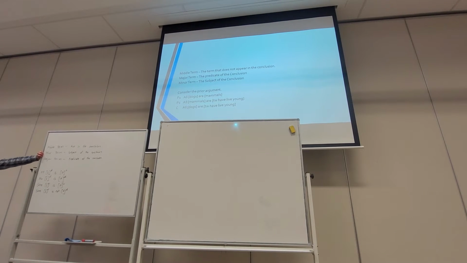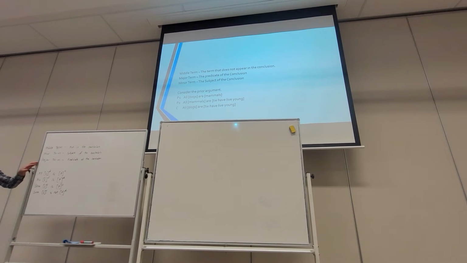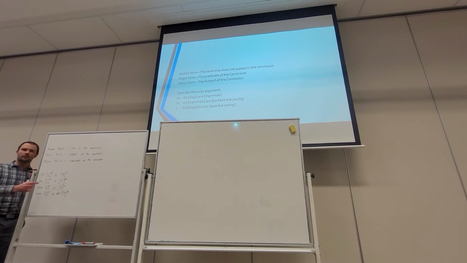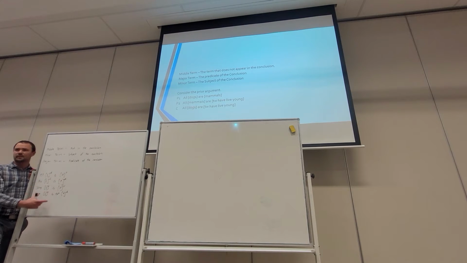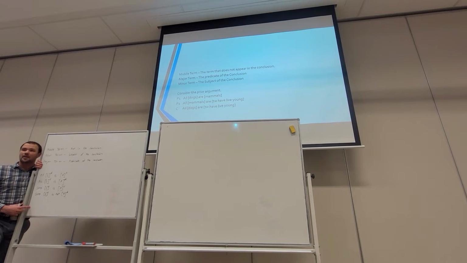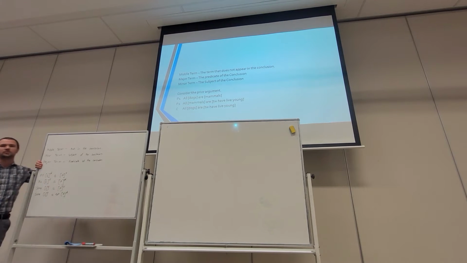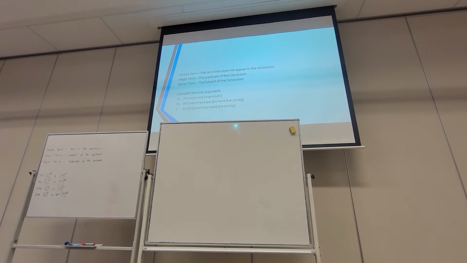The minor term is going to be the subject of the conclusion. So that means it's the term that appears first in the conclusion. So our minor term is dogs, and then our major term is that which have live young. I also want to remind you of the rules of distribution. That's just identifying is it an A, I, or O statement, and then putting the D's and the U's in the respective positions, because that's going to come in handy here.